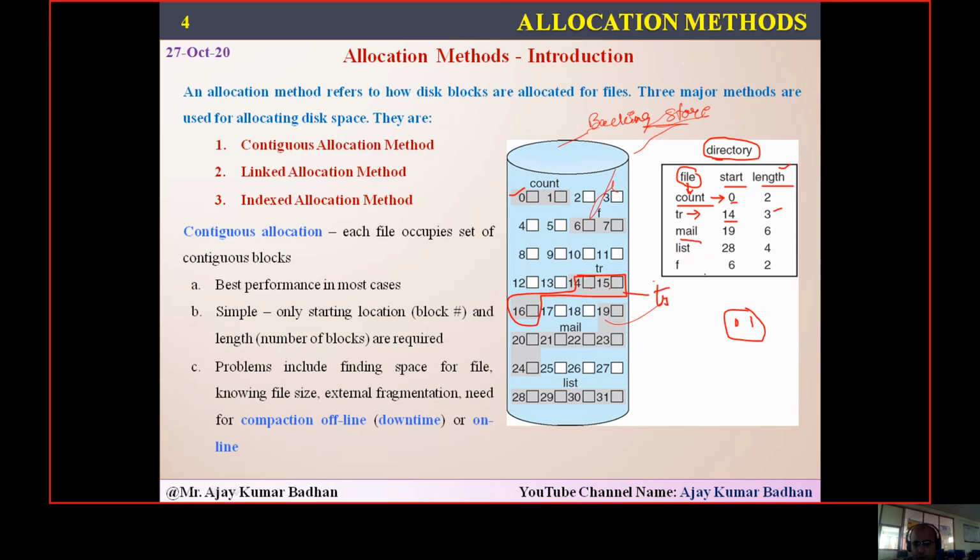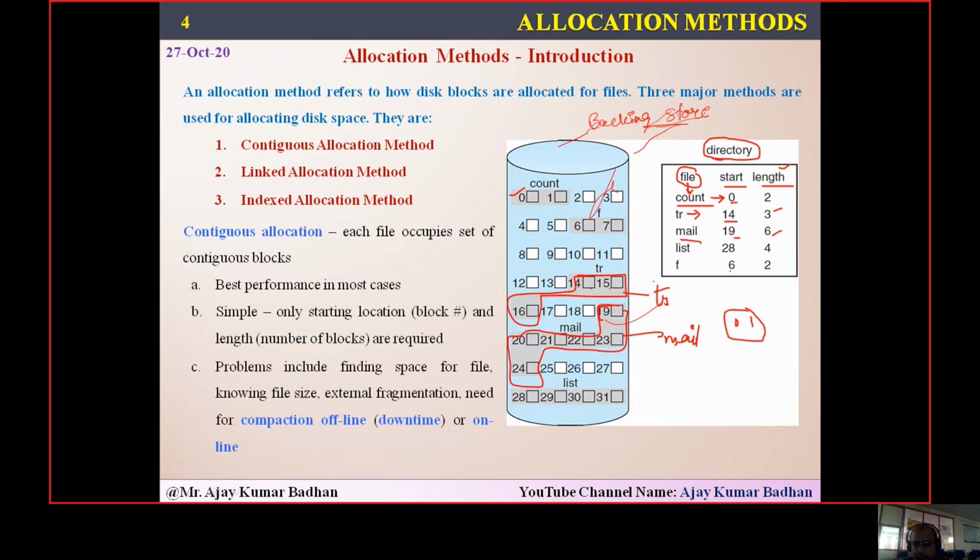And after that we have something called mail here. So mail starting at location 19, that is here. And how much size does it have? It requires around 6 blocks here. So from here till 24, it is going to occupy. So this is nothing but your mail. You can see this particular file is stored in this particular location.